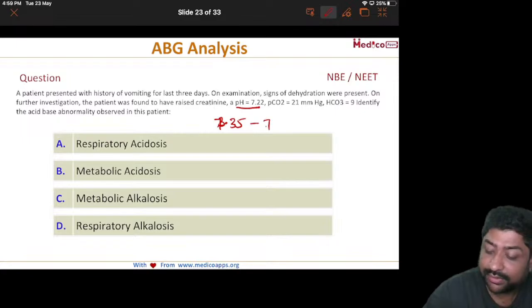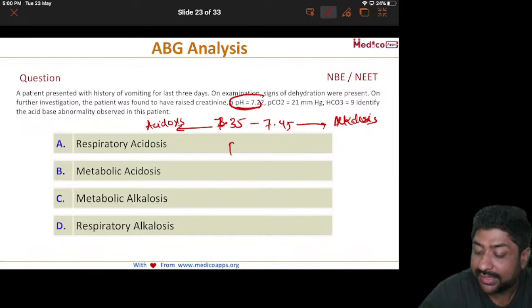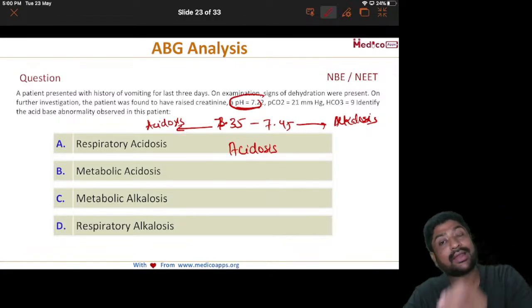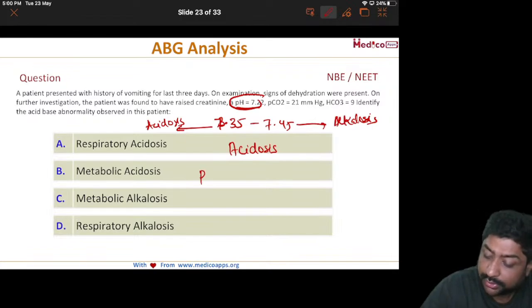7.35 to 7.45. Anything below this is acidosis. Anything more than this is alkalosis. Any doubt in this? So 7.22. So we know that it is an acidosis. Acidosis or alkalosis, first always consider the respiratory cause. So suppose we presume that it is a respiratory acidosis.